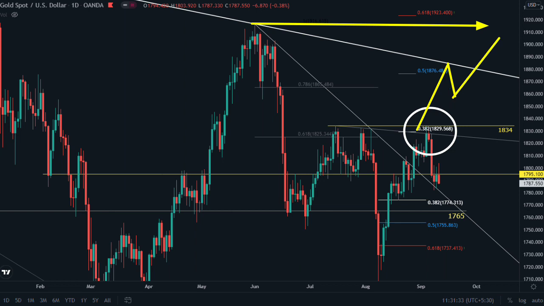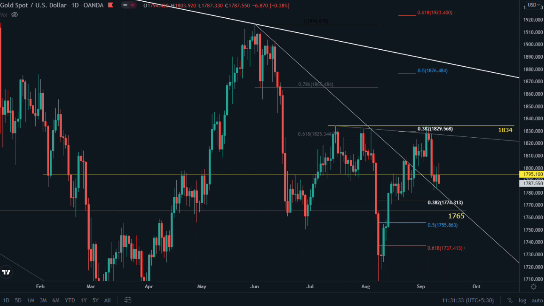If we talk about news, this week we have CPI data, and this month the most important news is the FOMC meeting.